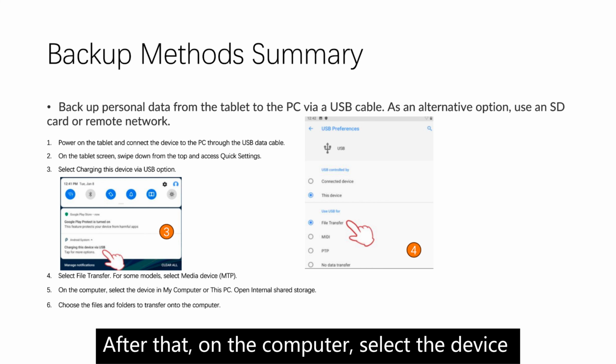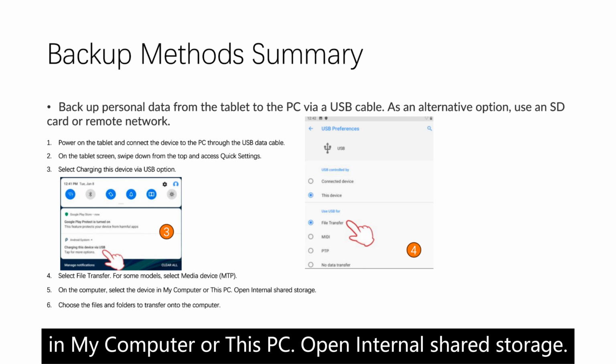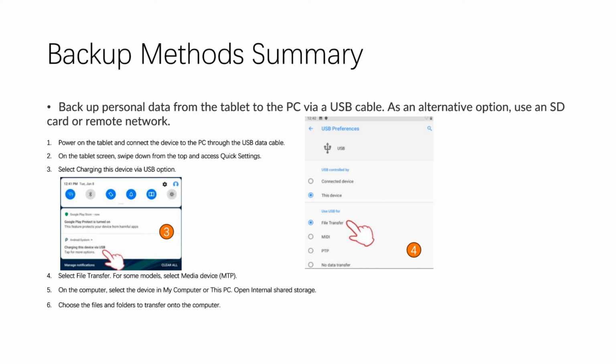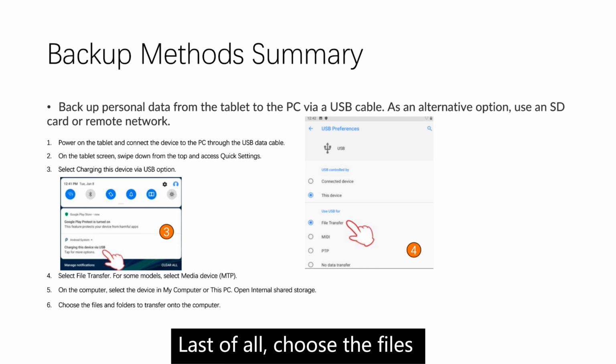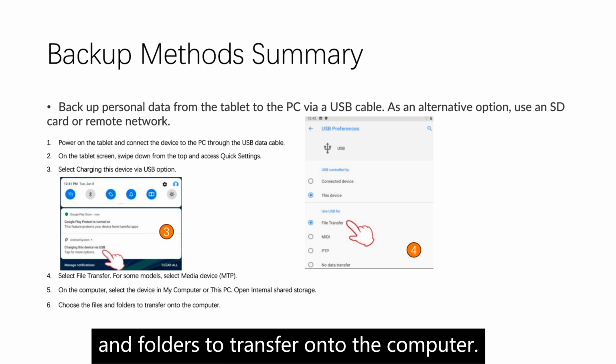After that, on the computer, select the device. In My Computer or This PC, open internal shared storage. Last of all, choose the files and folders to transfer onto the computer.